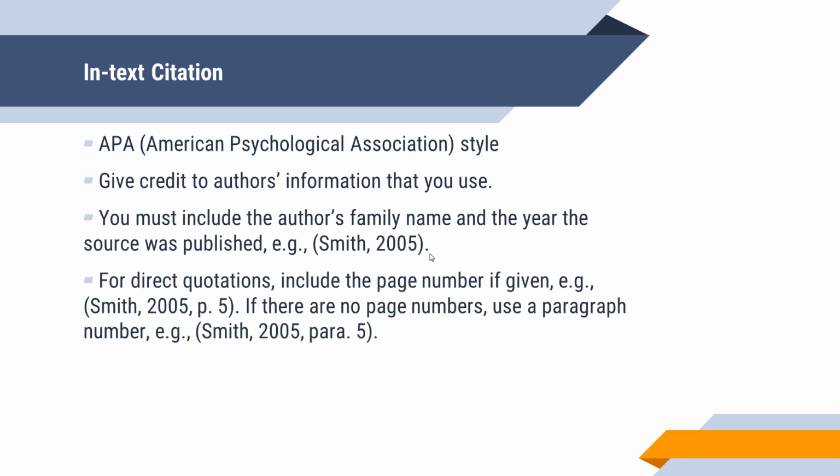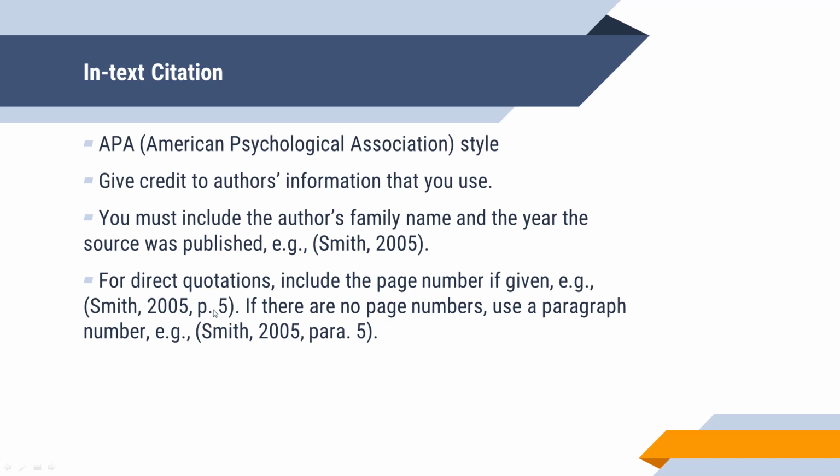For direct quotations, you need to include the page number if it's given. So for example, if I used information from page 5 of Smith's article, I would put Smith, comma, 2005, comma, P, full stop, 5. This indicates that the information was from page 5.